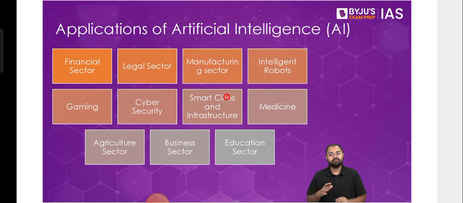Now, looking at the applications today, they run in various different directions. These are just some of the examples where artificial intelligence can be very useful, or rather has started being useful already. But when it comes to the possibility of growth, what it can actually do goes much beyond what we are discussing here.